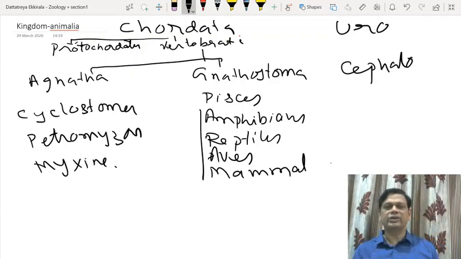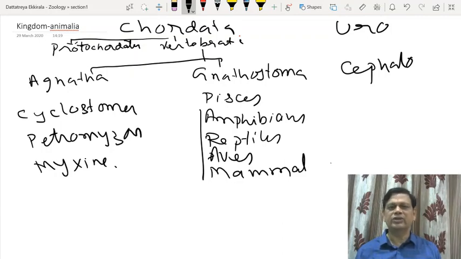Petromyzon and Myxine. These are basically marine, but they can also migrate. They don't have scales. Endoskeleton is cartilaginous. Pharyngeal slits, around 6 to 15, will be present. They have some fish-like characters, or you can call them jawless fishes also. The term jawless fishes is commonly used here, and they may have a larval stage, and that shows migration from seawater to freshwater, known as anadromous migration, and after it metamorphoses they come back to sea, right?